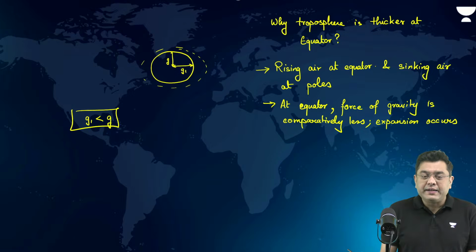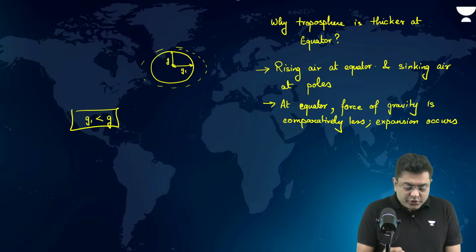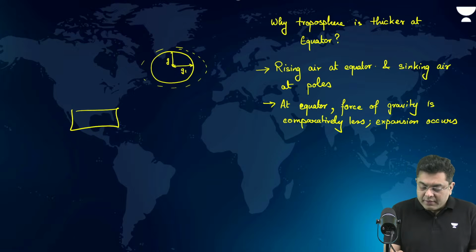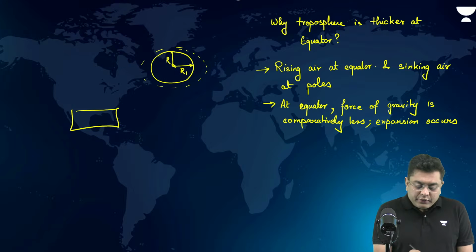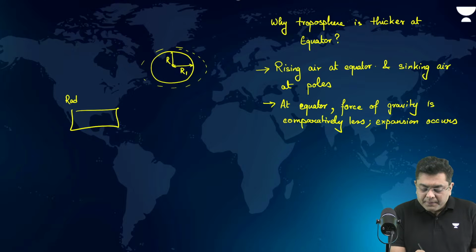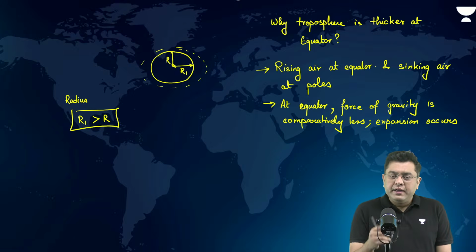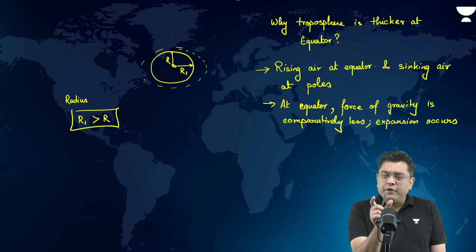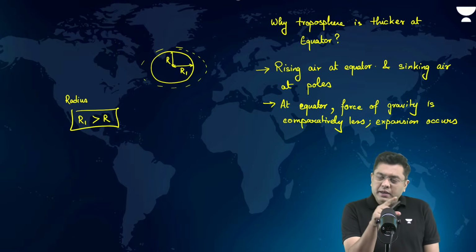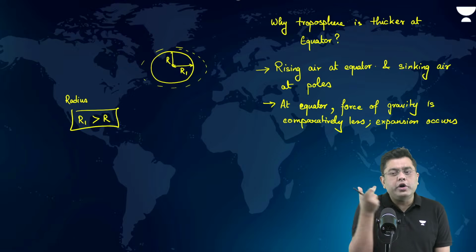Then, other than that, G1, G not understood? Okay. We had discussed this in the first class itself. If this is radius R, and this is R1. So when we talk about the radius across planet Earth, can we say R1 is greater than R? Can we understand that, Miraz? That basically at the region of the equator, the radius is slightly greater because Earth is not a perfect sphere. Earth is a spheroid, an oblate spheroid, or a geoid.